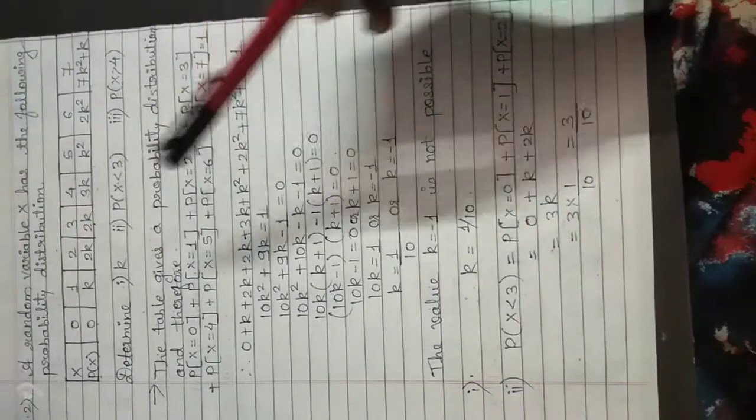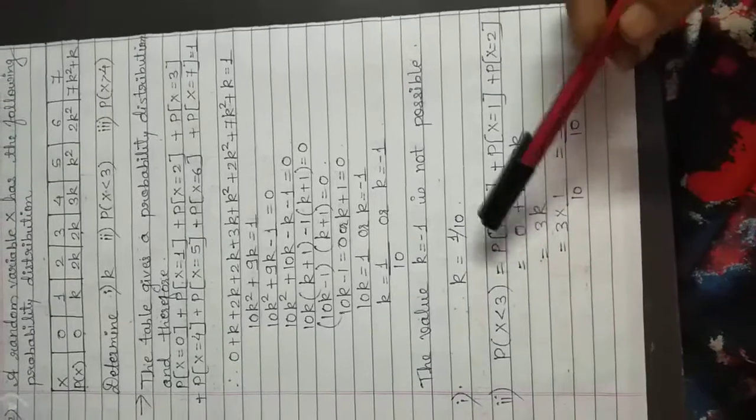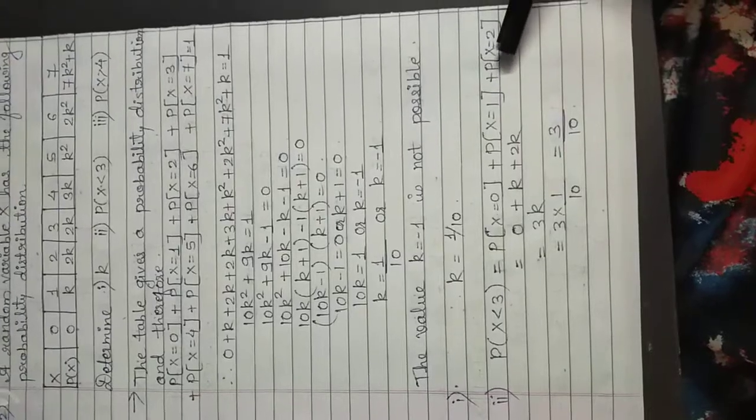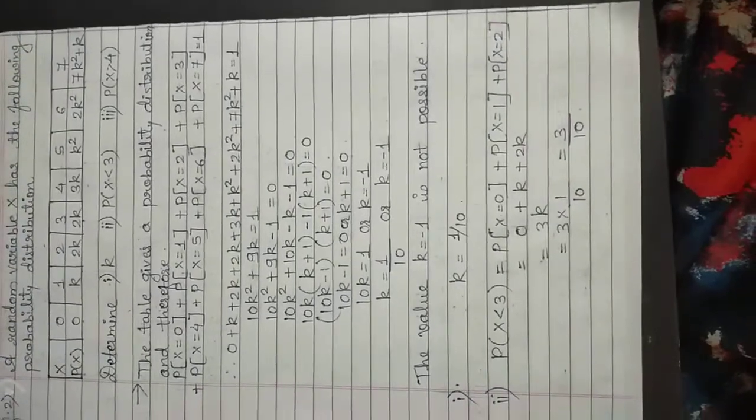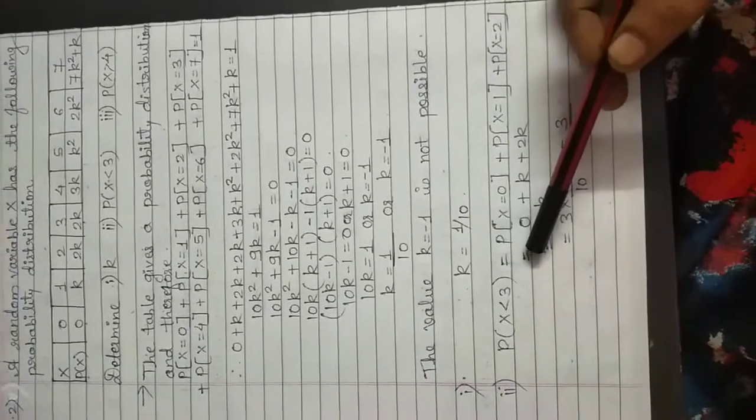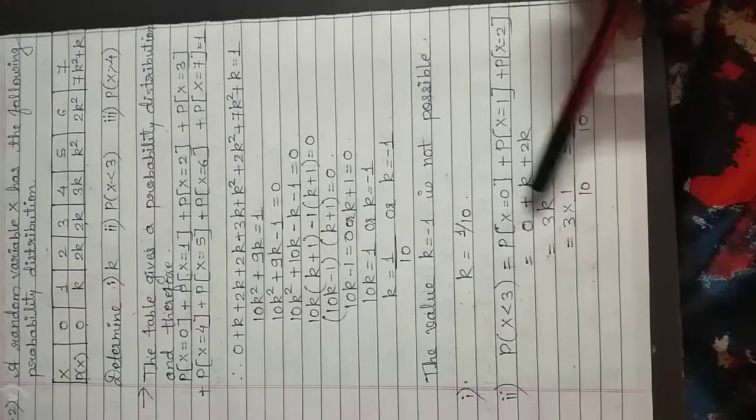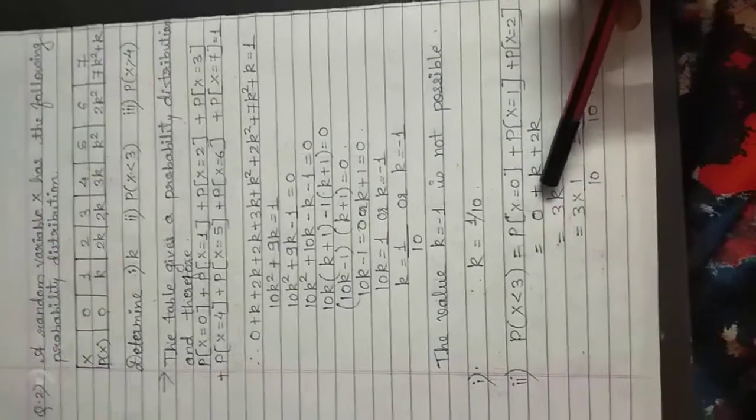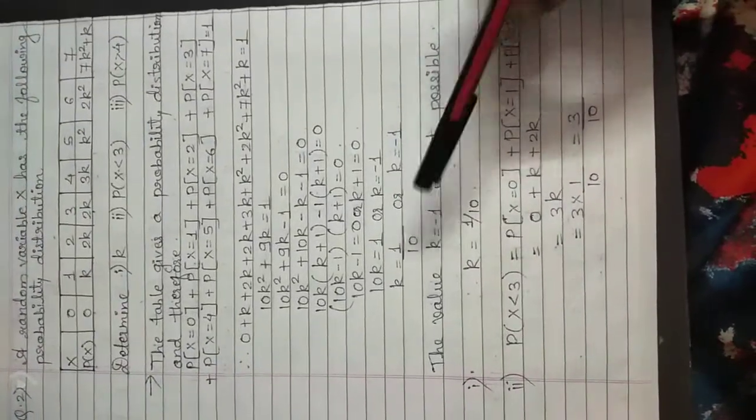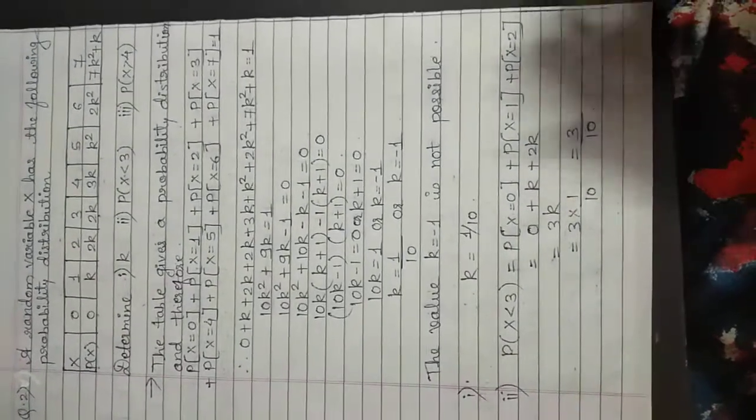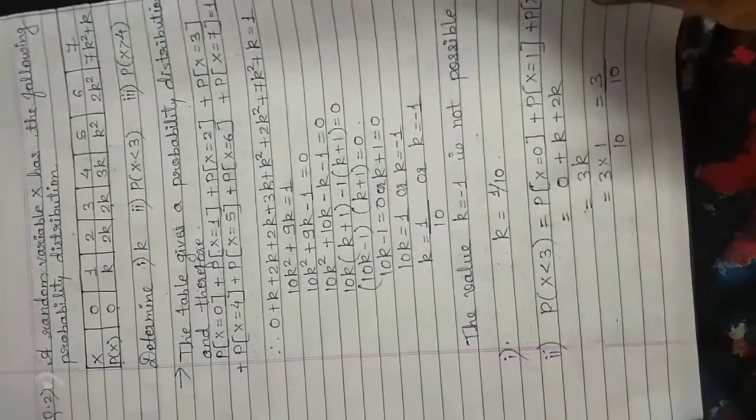Now probability for x strictly less than 3. Here we will consider x is equal to 0, probability for x is equal to 1 and probability for x is equal to 2. We will not consider x is equal to 3 because 3 is not included. Substituting all the values, we will get 0 plus k plus 2k, and k plus 2k is equal to 3k. So substituting the value of k as 1 upon 10, we will get 3 into 1 upon 10 is equal to 3 by 10.